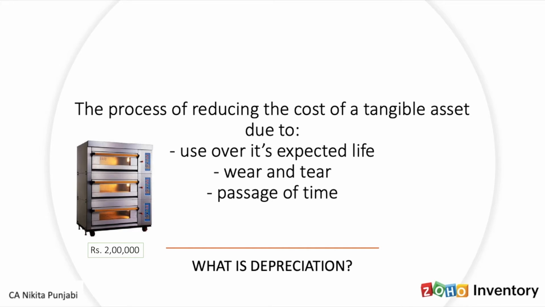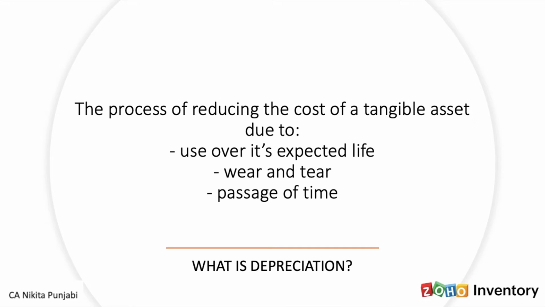So let's say you decide to use this large oven for a period of 5 years. Its cost is rupees 2 lakhs. So every year you are going to expense out an amount of rupees 40,000 because you're using the oven every year. So in this manner, every asset needs to be depreciated.